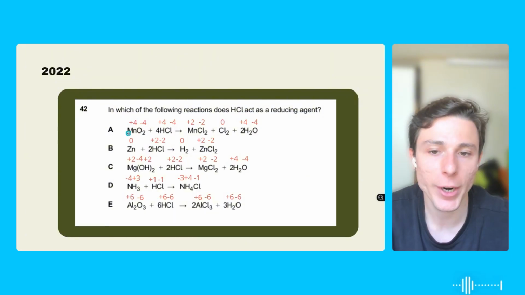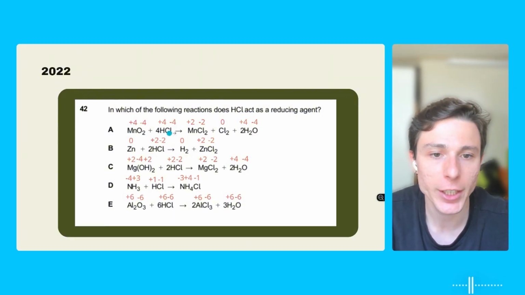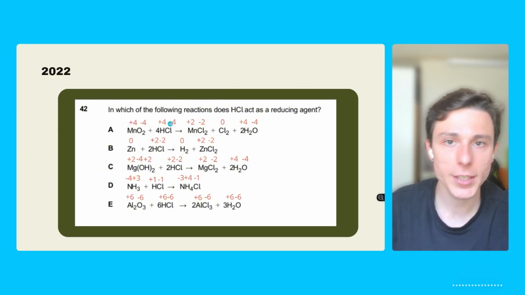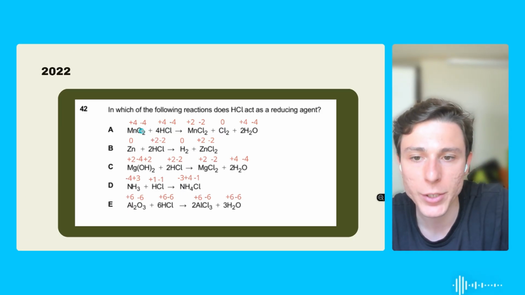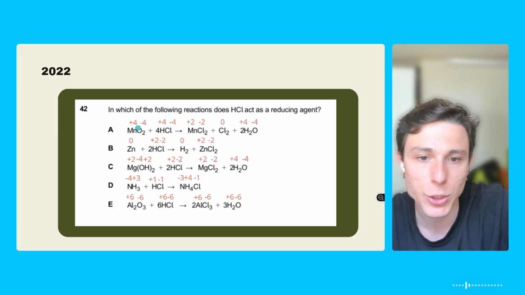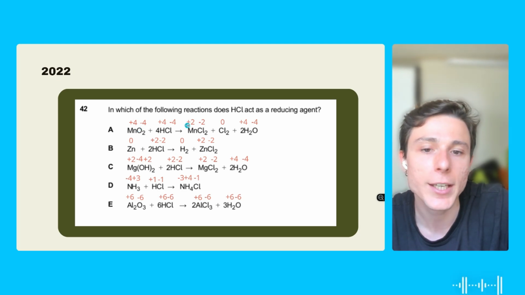So letter A is the correct answer because the HCl here is being the reducing agent. So it's oxidizing in order to guarantee that the other molecule will reduce. In this case, this guy here is reducing, as you can see. So he started with +4 electrons, and here it's going to have only +2 electrons.